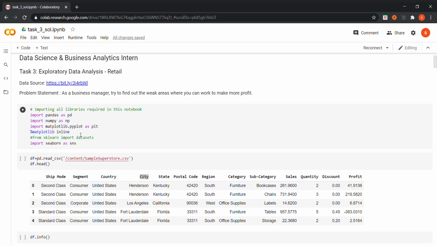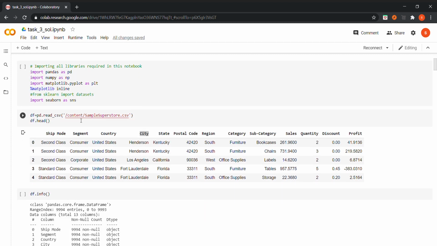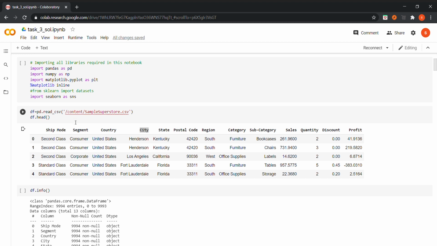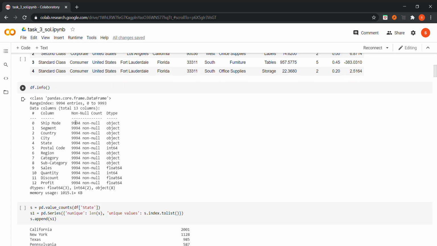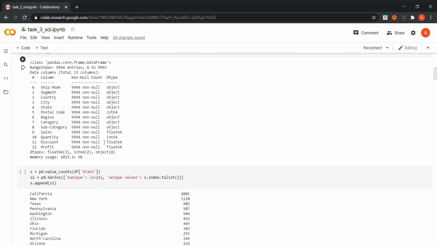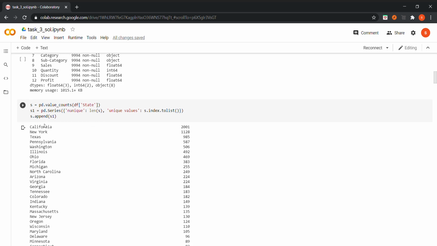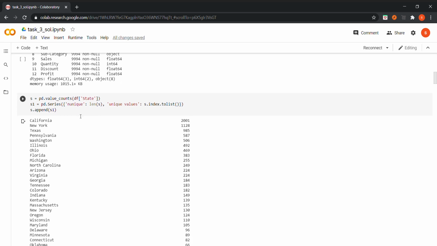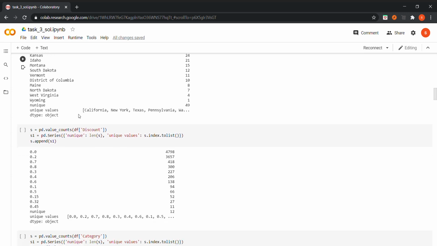First I have imported the basic libraries required for analyzing. After that, I have loaded the dataset Sample Superstore. We can see that no data point is missing, so there is no null point at any point of data. I first found out how many unique states there are in the state column, and it came out to be 49.